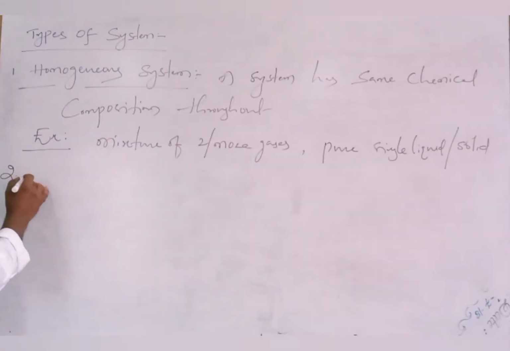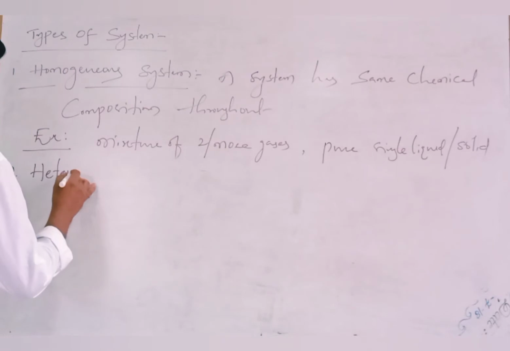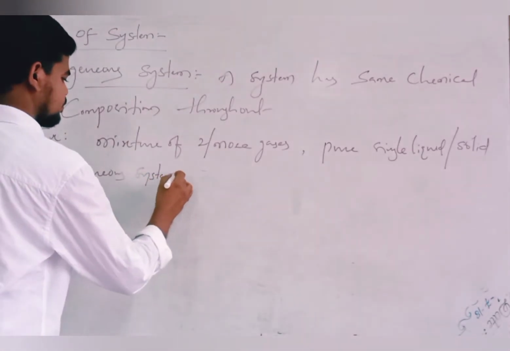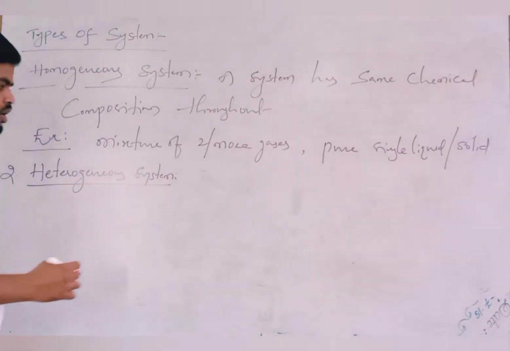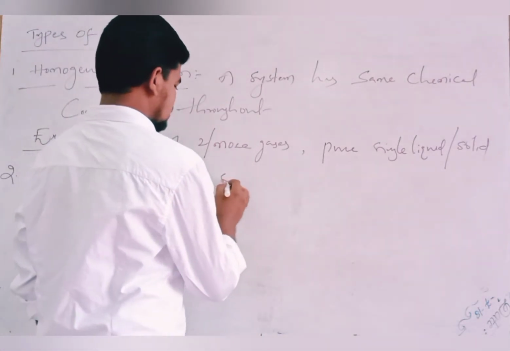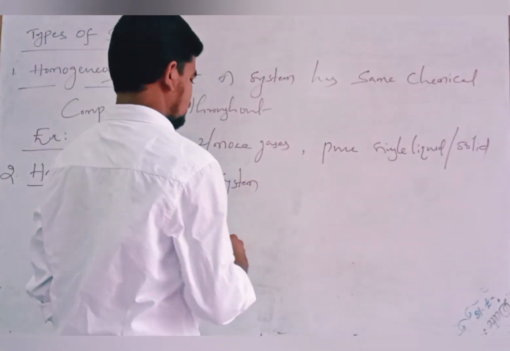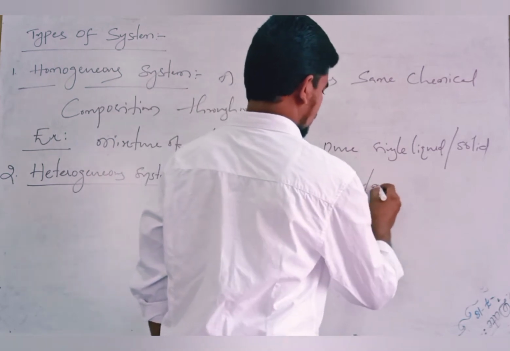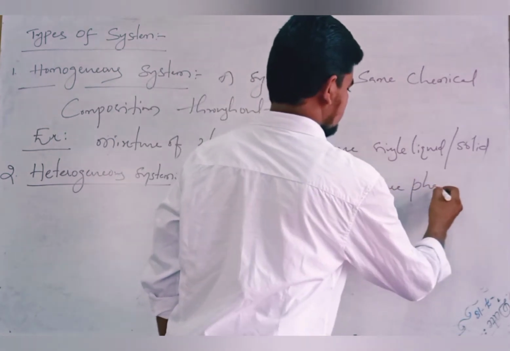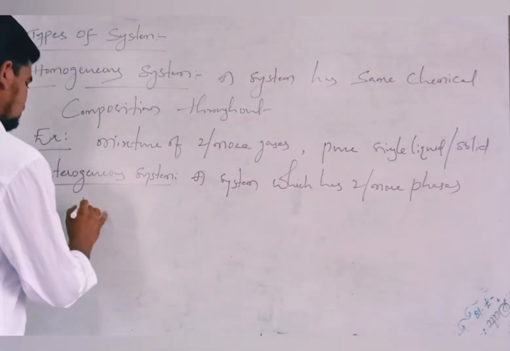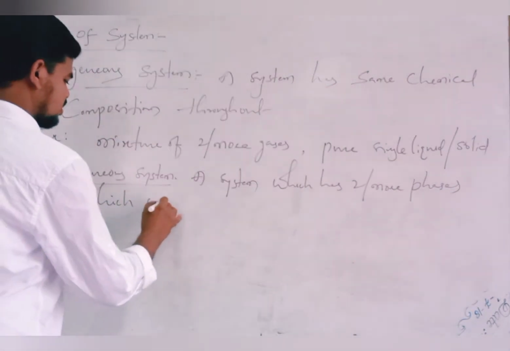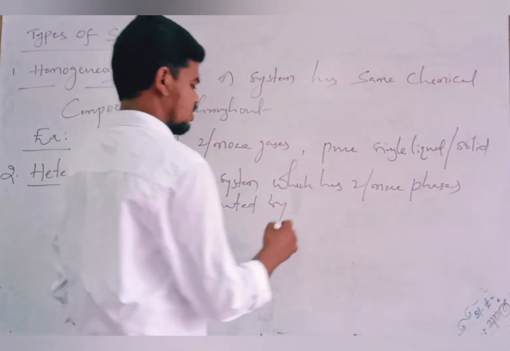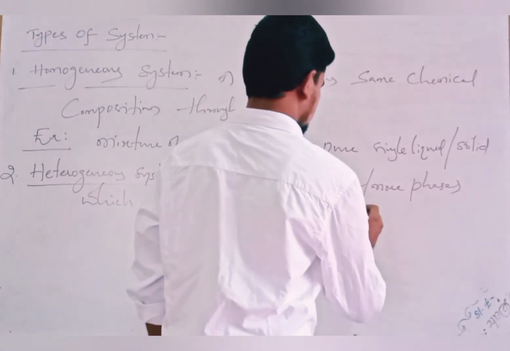And the next one is heterogeneous system. Okay, what is a heterogeneous system? A heterogeneous system is nothing but a system which has two or more phases which are separated by a definite boundary.